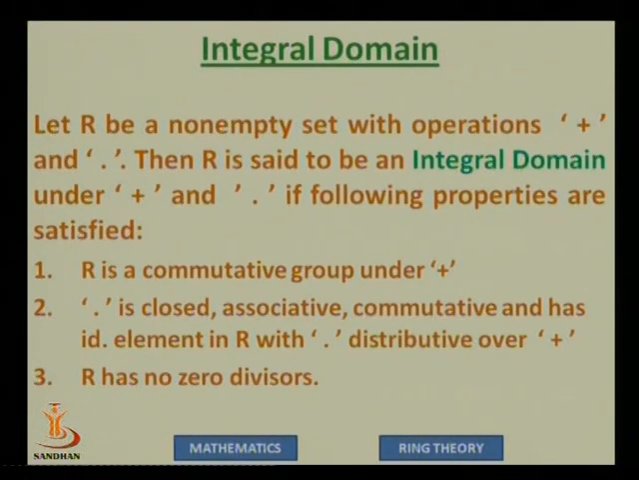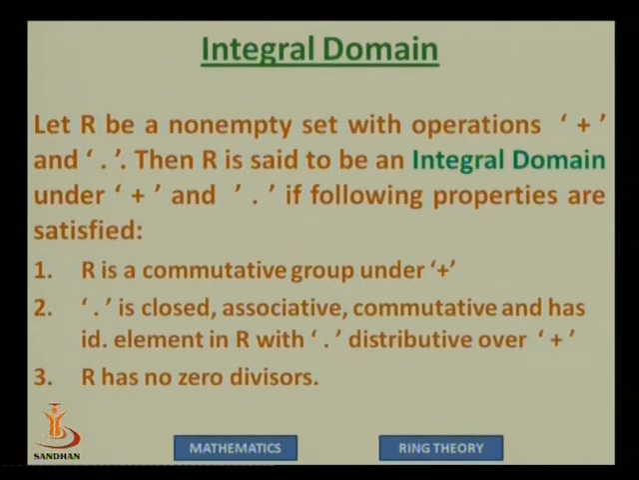This is a definition, integral domain. Suppose R is a non-empty set which is having two operations, again plus and dot like a ring. Then R is an integral domain if there are 11 properties satisfied. Let us see what these 11 properties are. First is R being a commutative group under plus. A group has 4 properties, a commutative group has 5 properties. So the first condition represents 5 properties.